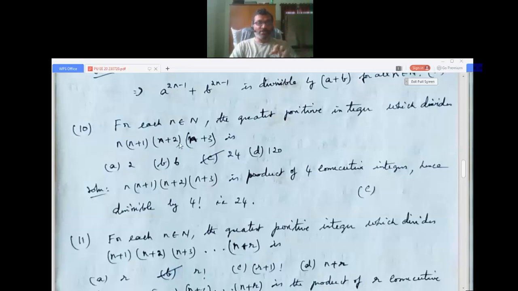4 consecutive integers are divisible by 4 factorial. 5 consecutive integers are divisible by 5 factorial. In general, n consecutive integers are divisible by n factorial. So 4 factorial means 4 into 3, 12, 12 into 2, 24, so 24. So n into n plus 1 into n plus 2 into n plus 3, a product of 4 consecutive integers, is hence divisible by 4 factorial, that is 24.